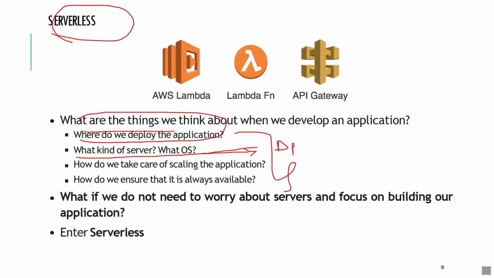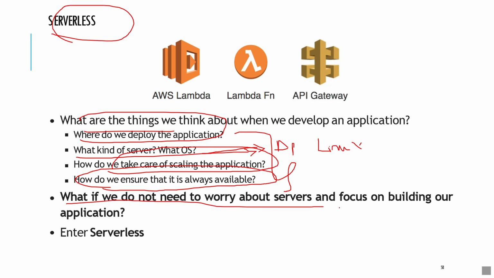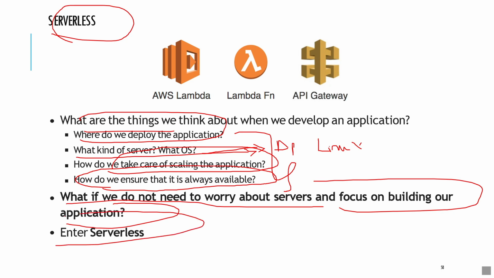And then what about OS? That is operating system. Like which operating system we need to use for our application, like Linux, Windows, Mac OS. And then we need to take care of scaling the applications, and also we need to ensure that it is always available for our customers. Think like what if you don't need to worry about the servers and just need to focus on our application code only. Then we need to enter the world of serverless.